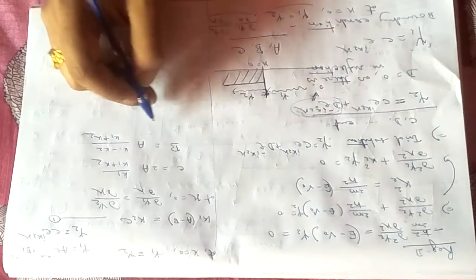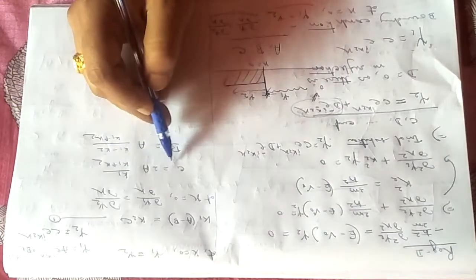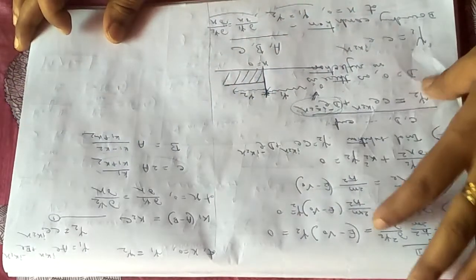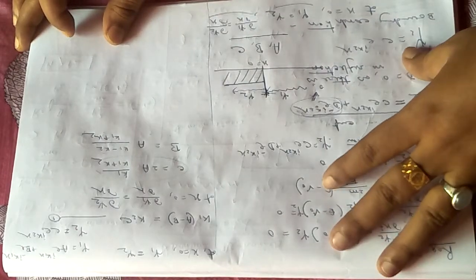And already one constant I have is a. So one constant is a, another constant b is in terms of a, another constant is c, which is also in terms of a. So I have derived all the constants in terms of a.